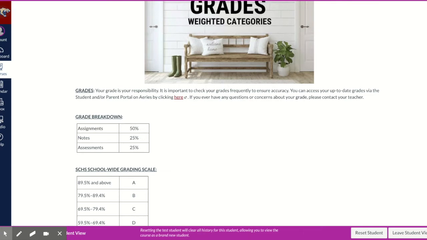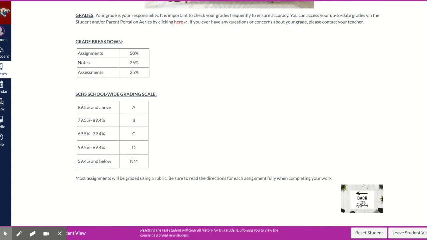You can also see on this page the SCHS school-wide grading scale that includes the percentage categories and the grade letter mark that a student would earn at the end of the quarter for each of those.